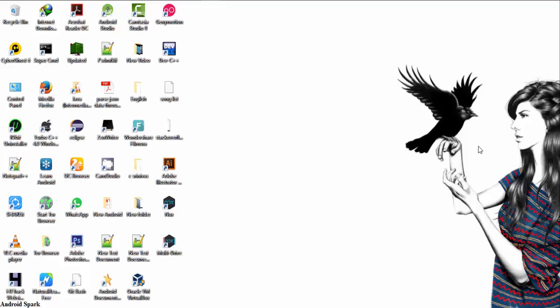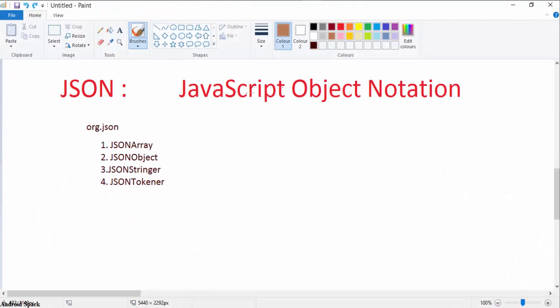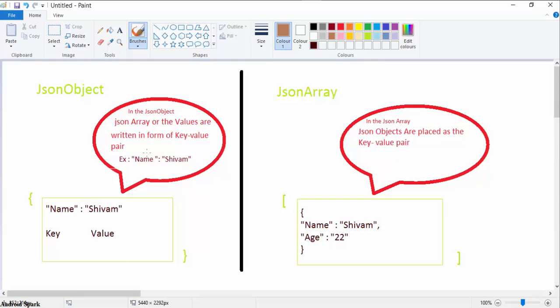Hello guys, this video lecture is based on JSON parsing. JSON is JavaScript Object Notation. In Android, there is a package called org.json. In org.json, there are four classes. First is JSONArray, second is JSONObject, third is JSONStringer, and fourth is JSONTokener.